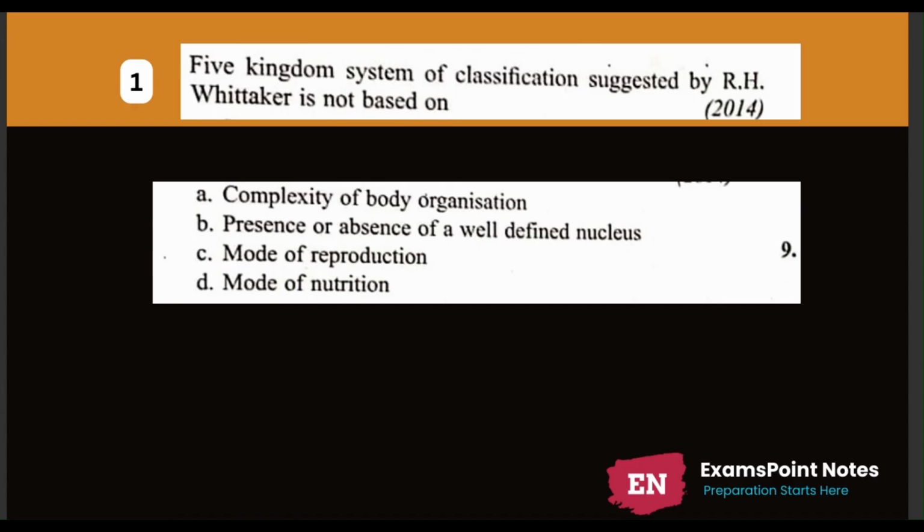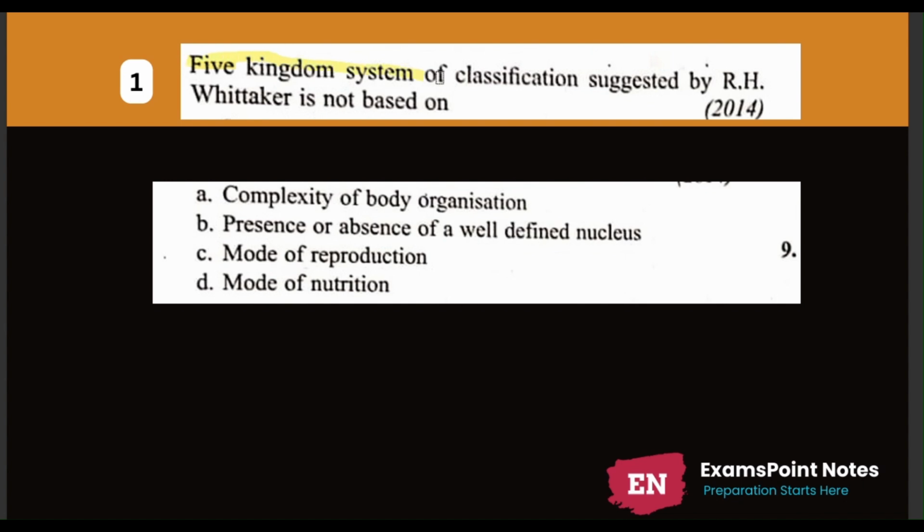Let's start. Question number first. Five kingdom system of classification suggested by R.H. Whittaker is not based on. Options are A. Complexity of body organization, B. Presence or absence of a well-defined nucleus, C. Mode of reproduction, D. Mode of nutrition.